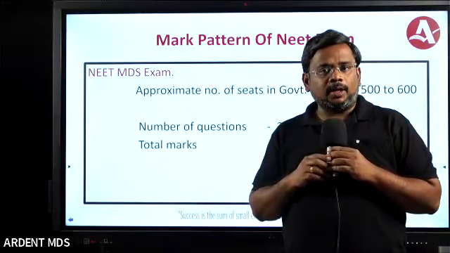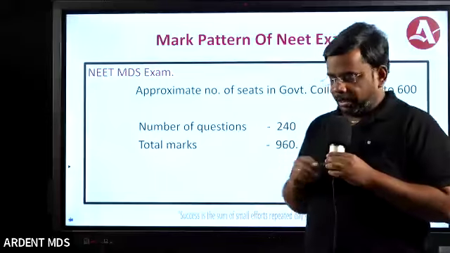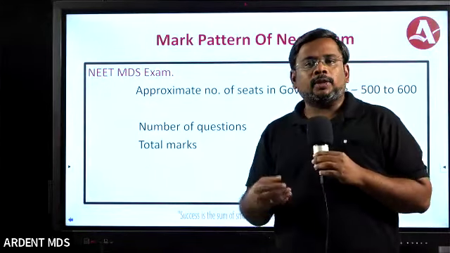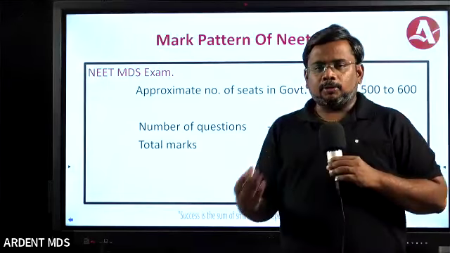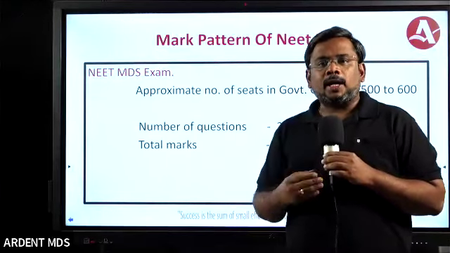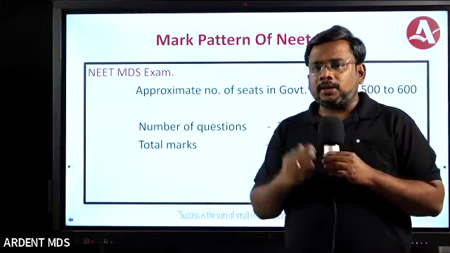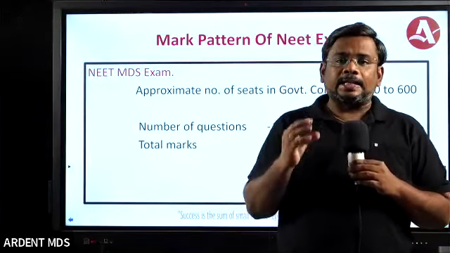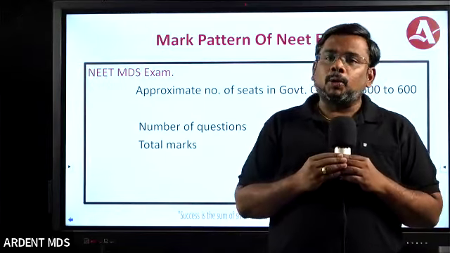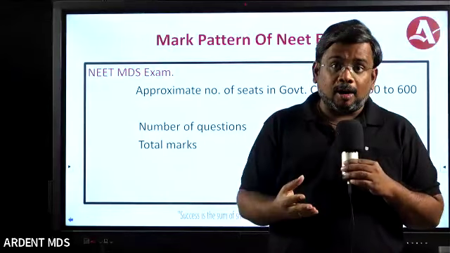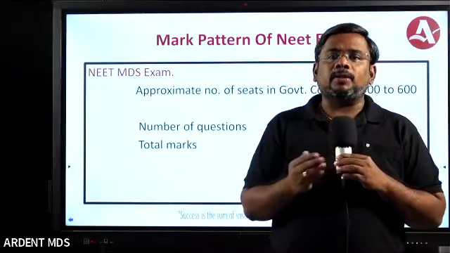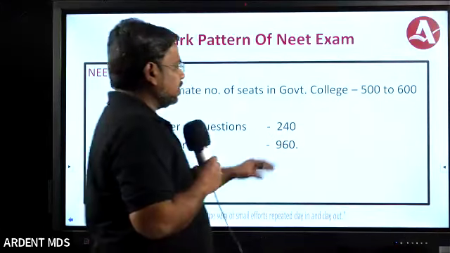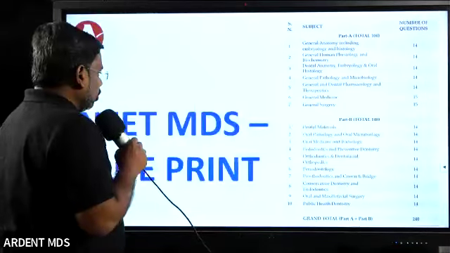If you belong to the SC category, within 1800 you will be safe. If you belong to the ST category, within 3000 you are safe. But if you want a good clinical seat, you have to come within 200. If you want a very good college, you have to be within 60 to 70. So this is the number of ranks needed to enter a government college.